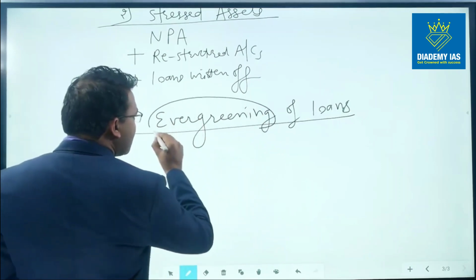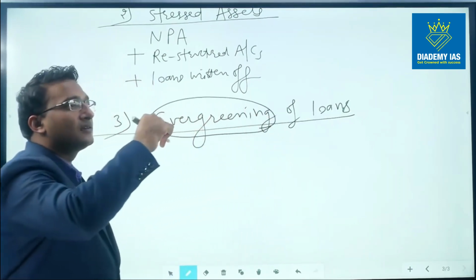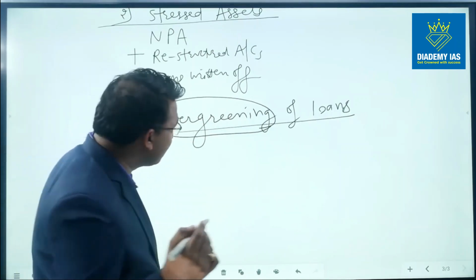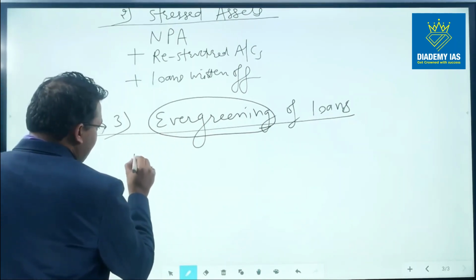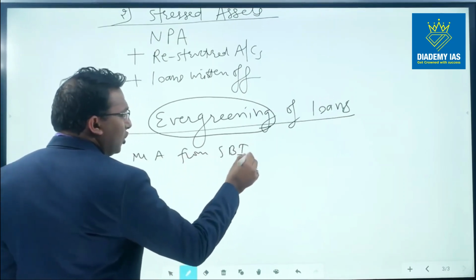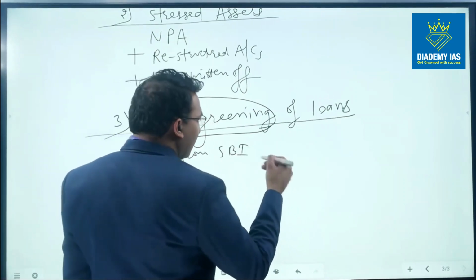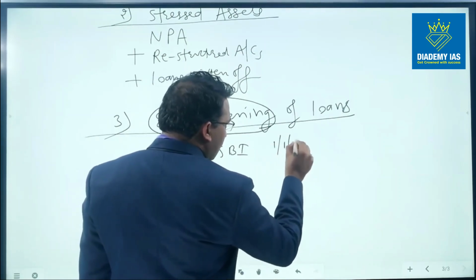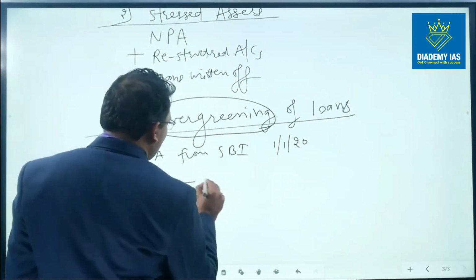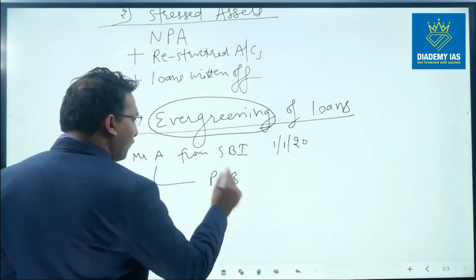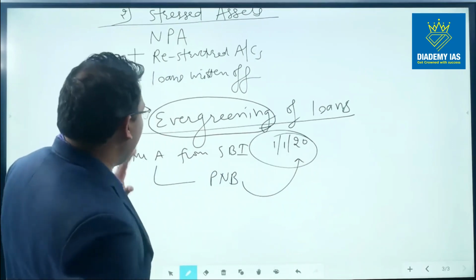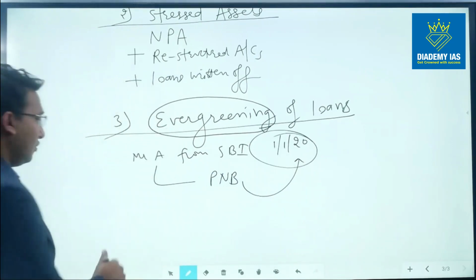Evergreening means increasing the period of loan by the customer itself. So how does that happen? For example, Mr. A has taken the loan from SBI, and the repayment is due on 1st of January 2020, and SBI is not ready to restructure the loan. Mr. A will go to Punjab National Bank and take a loan from PNB and repay this loan, right? So this kind of repayment done by Mr. A is called evergreening of loan, right?